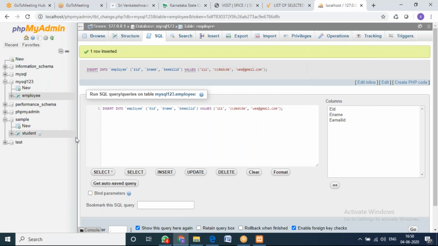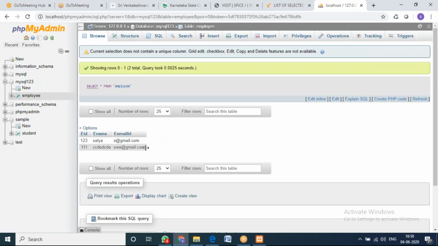So the data will be inserted, and while inserting you can see here the query is executed. Whatever default query we write, it will be executed. Now if I click on employee, I can see some more data has been inserted. These are the main commands which you need to remember as a fresher in the interview: how to create the database, how to create a table, how to insert the data, how to see the data. And you need to also know update and delete, which we will see after selection.